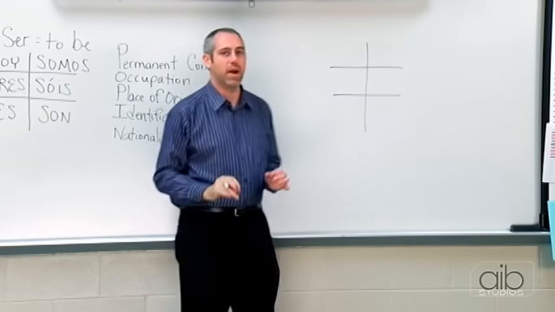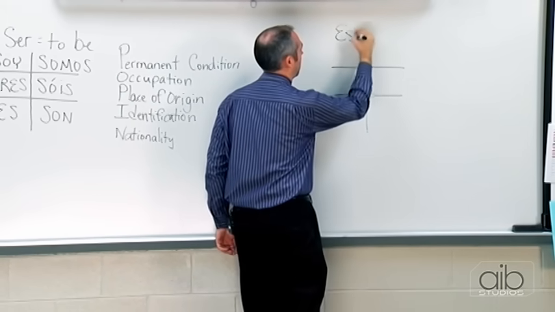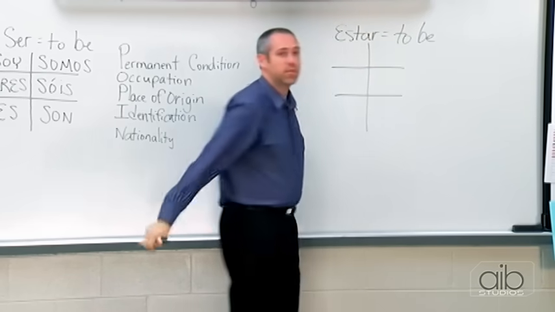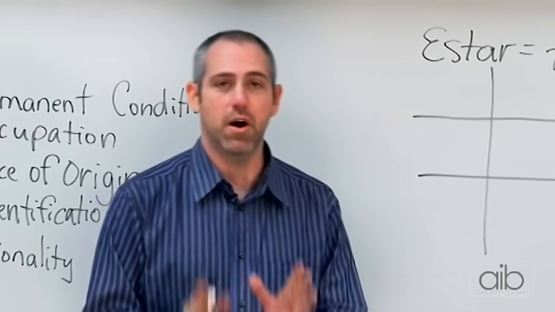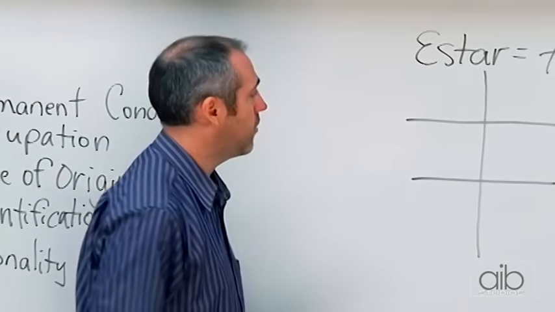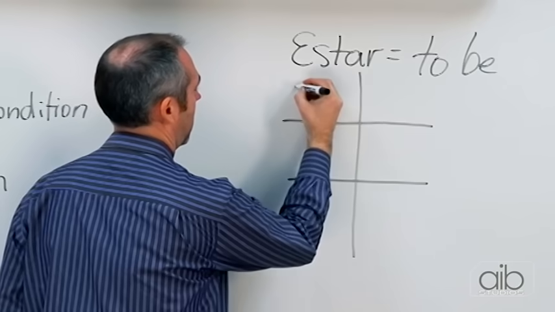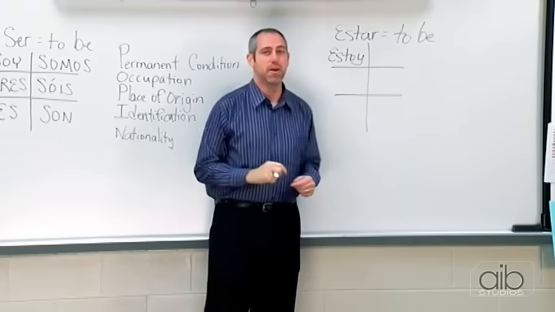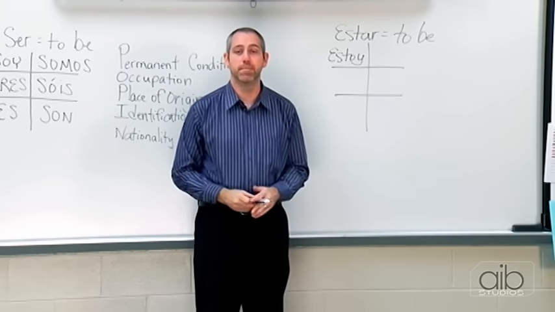Now, the other way we say to be in Spanish is estar. So I'll write that up here. Estar means to be as well. Okay, now I'm going to start out by giving you the forms of estar, the is, the am, and the are of this form of the verb. Okay, so right up here in the top part of the chart, I'm going to write estoy. It ends a lot the same as soy, but has a different root to it. So estoy means I am.